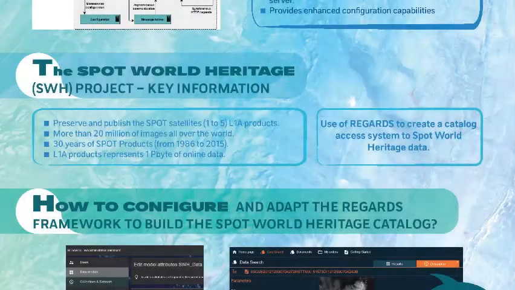The Spot World Heritage Project key information. Spot World Heritage Catalog is an initiative from CNES. The objective was to preserve and publish the Spot Level 1A products. Spot satellites have collected more than 20 million images all over the world during the last 30 years.